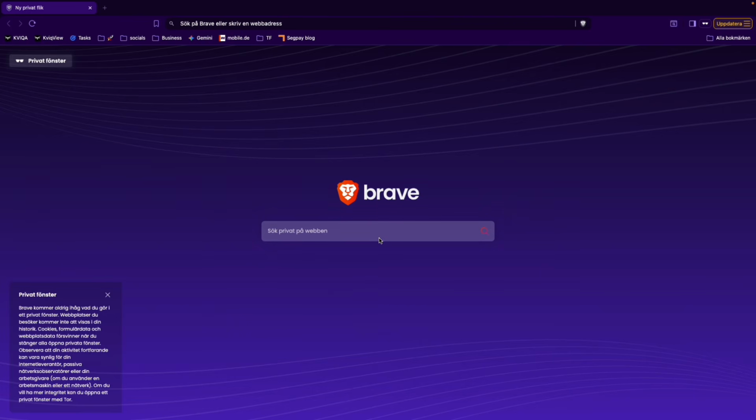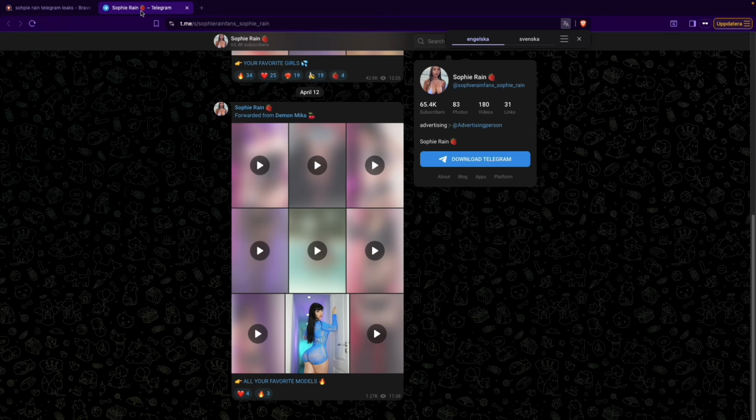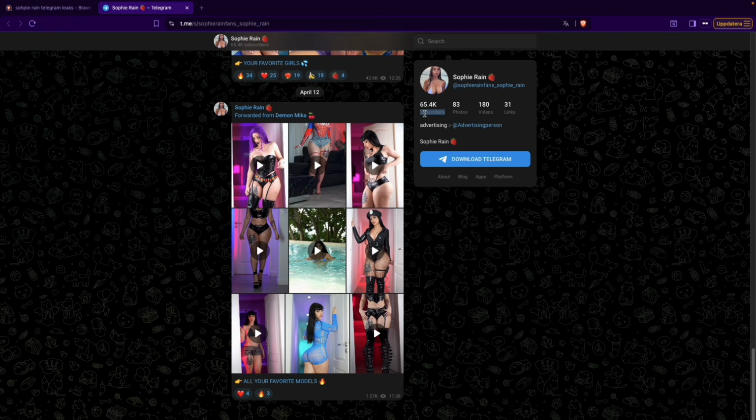Alright guys, once you're on Google, you can search for whatever you want to find people on Telegram. For example, I'm going to search for Sophie Rain Telegram leaks. This will show me a bunch of Telegram groups which already have all of this, but there is a problem with this method. We're going to go into this one, and you'll see it says 65,000 subscribers. You don't want that. What you want it to say is members, alright? Members. So that's what you want to find.